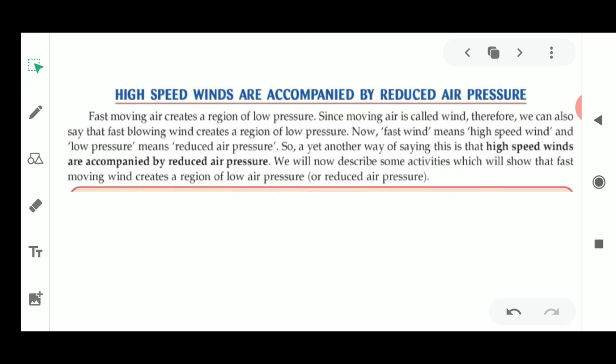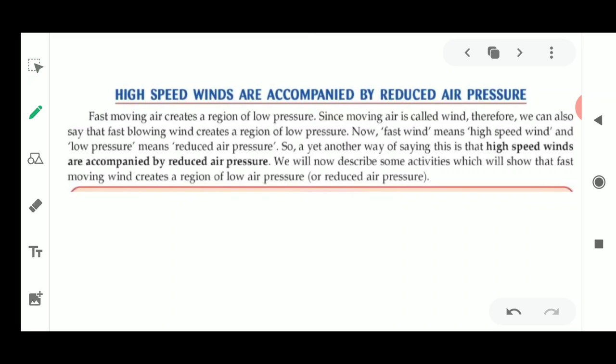So we discussed how the wind is produced. We discussed the properties of wind, how air exerts pressure, and how this pressure difference causes the wind to blow. Next, we discussed how many types of wind patterns are present in the world, and the main reason behind the wind blowing, that is uneven heating of the surface, as well as the uneven heating between the equator and the poles. So today we are going to discuss high speed winds, which are also accompanied by reduced air pressure.